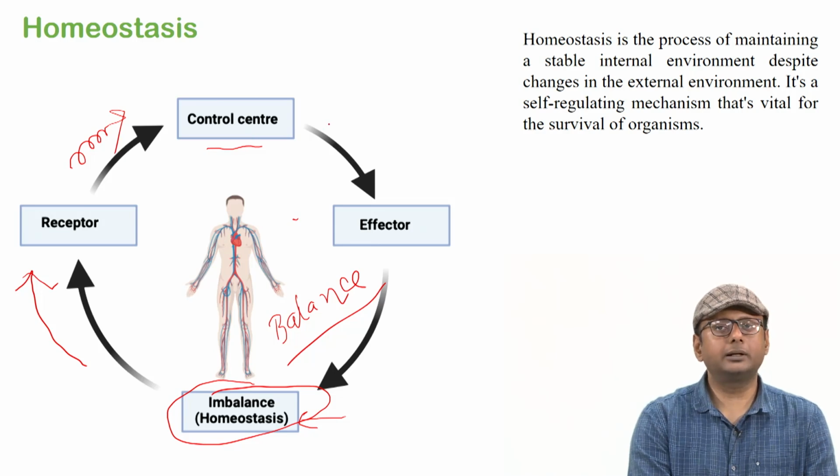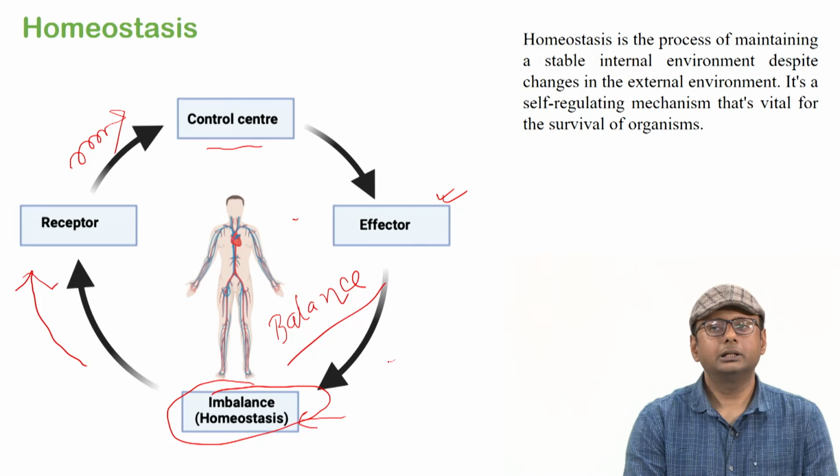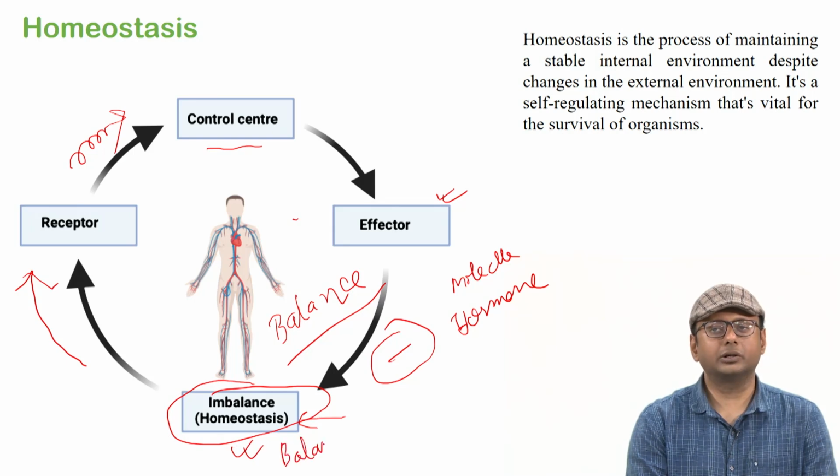So once the control center receives that signal, what will it do? It will alert the effector. So an effector situation, like maybe a new release of a molecule or a new condition arising in the body, will minimize that imbalance. Basically the effector will probably secrete some molecule or some hormone, or maybe it will change certain muscles or certain situations in a way that mitigates that imbalance to attain the homeostasis condition, or the balance condition.